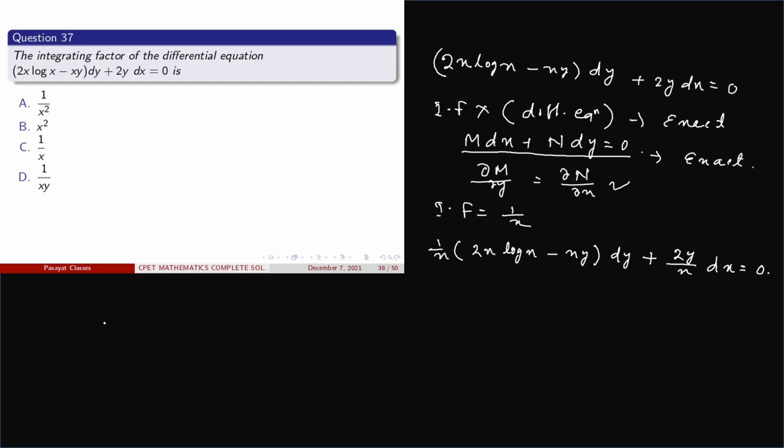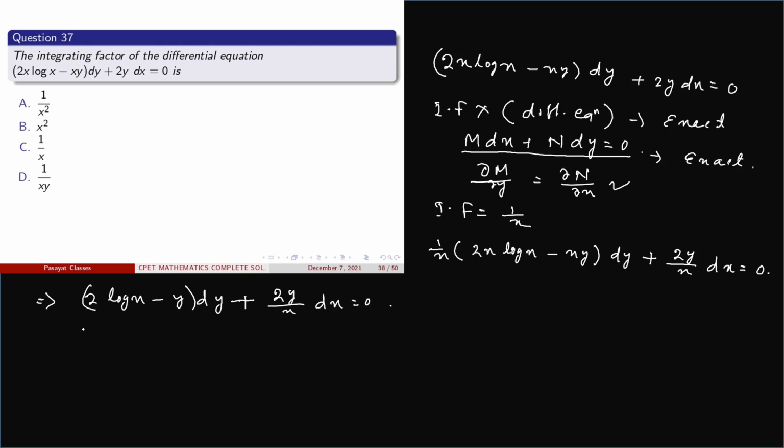Rewriting this, we get (2 log x − y) dy + (2y/x) dx = 0.